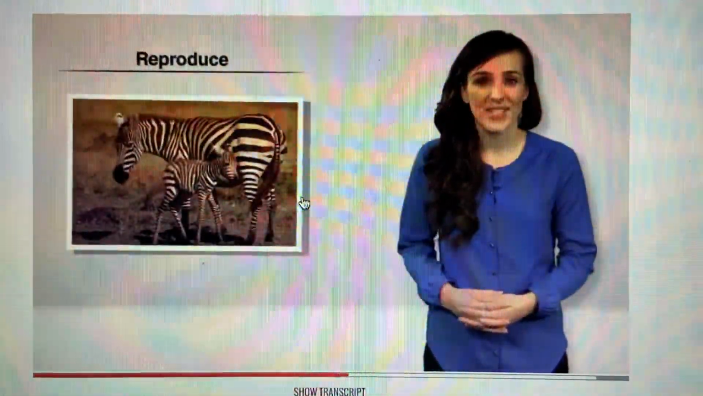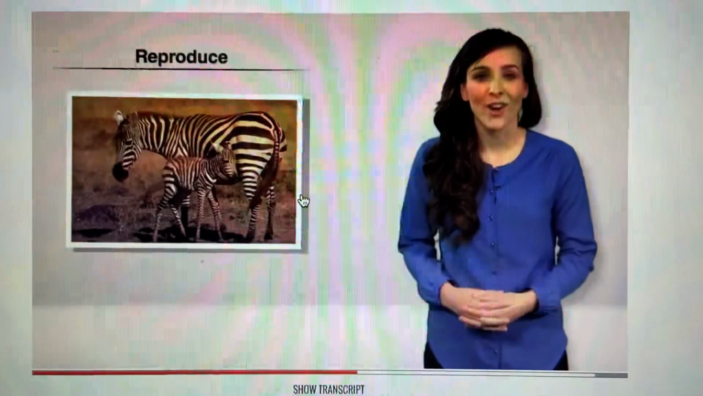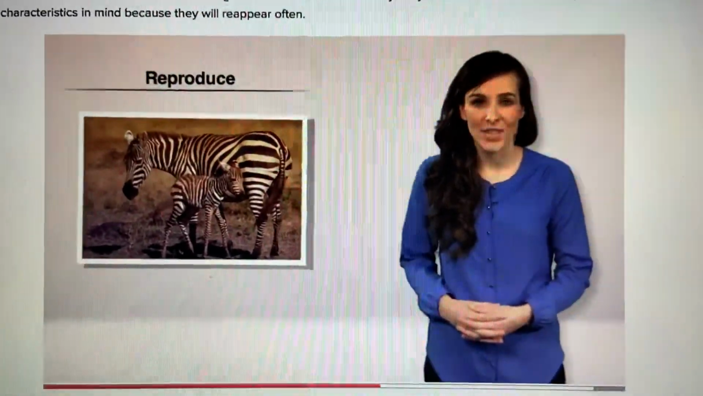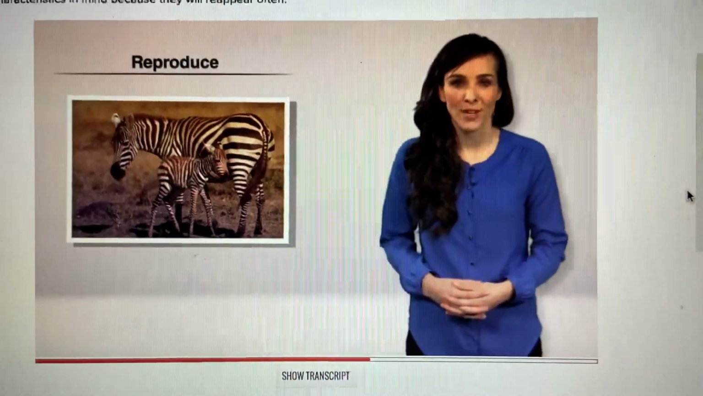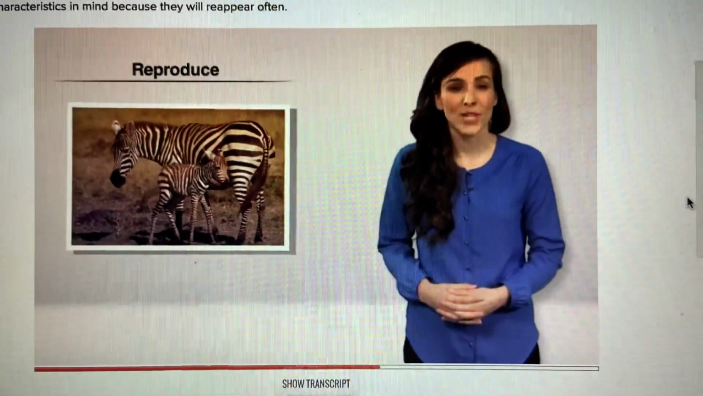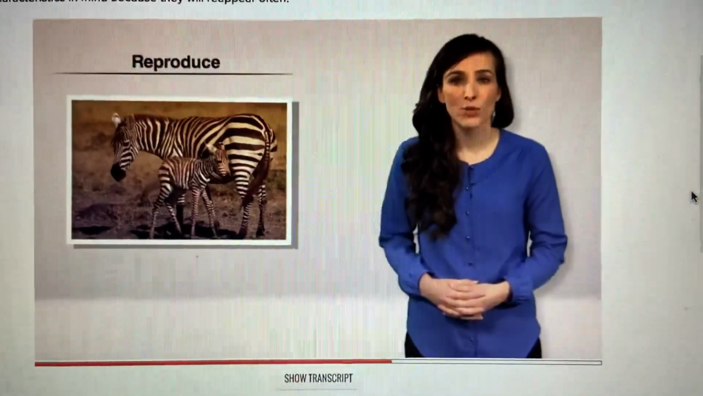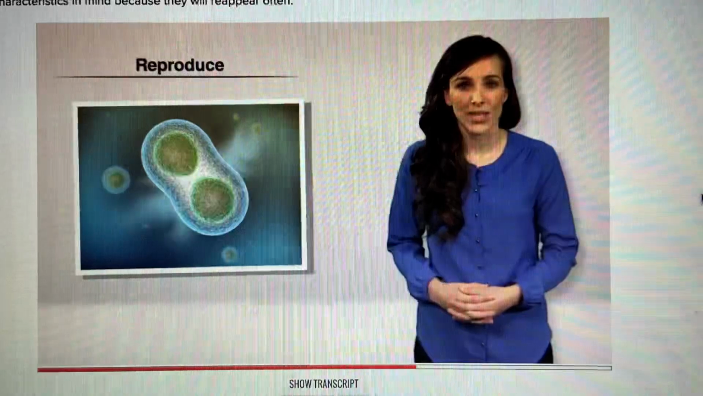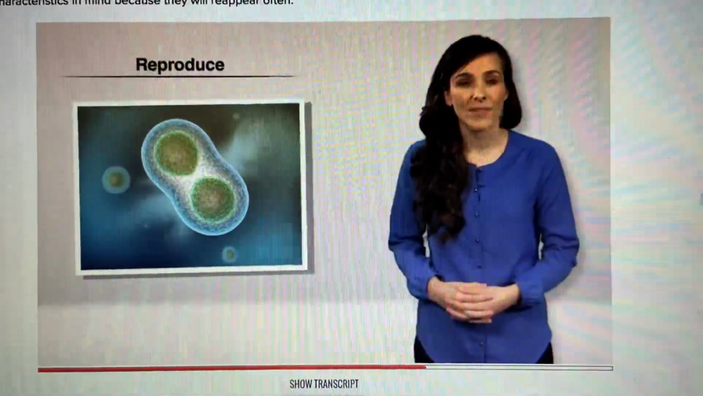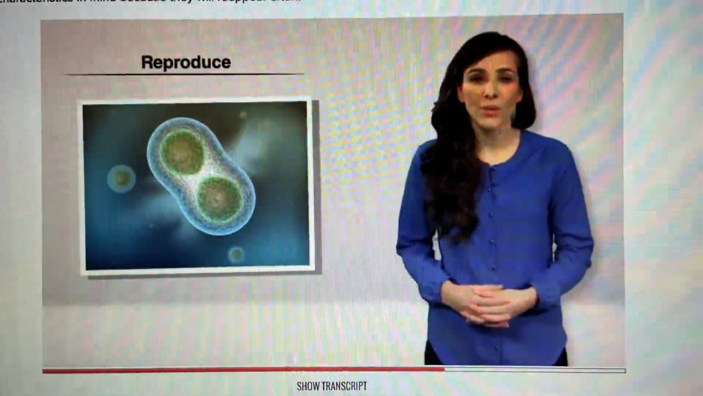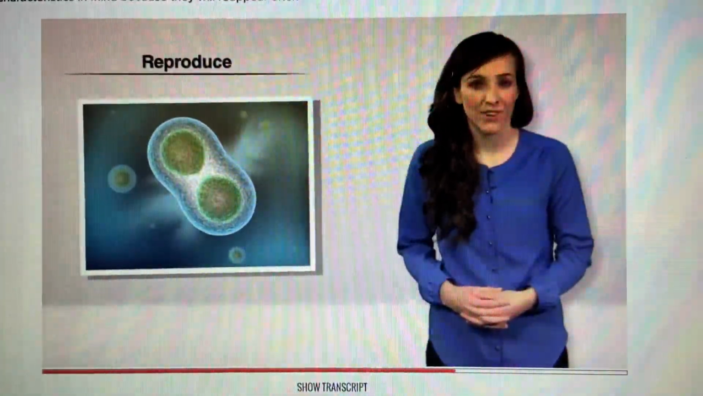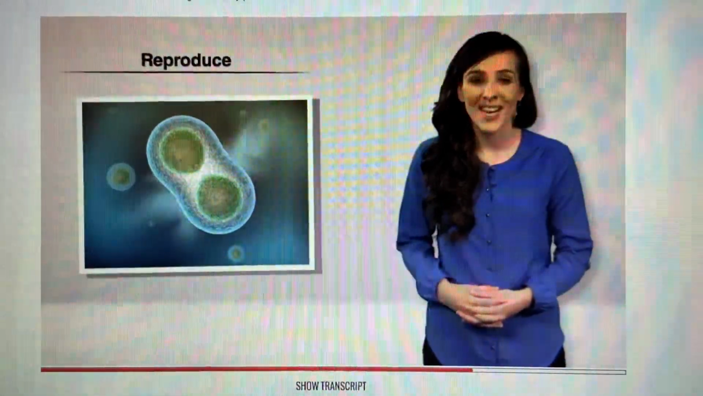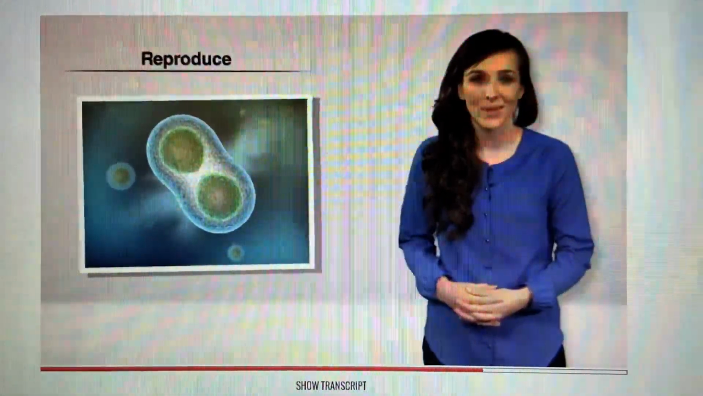The third characteristic is, all living things are capable of reproduction. Organisms pass on genetic information, or DNA, to their offspring. Reproduction can occur sexually or asexually to produce offspring similar to the parent. When organisms reproduce sexually, each parent contributes half of the genetic information, and the offspring is genetically different from both parents. Asexual reproduction results in offspring genetically identical to the single parent.